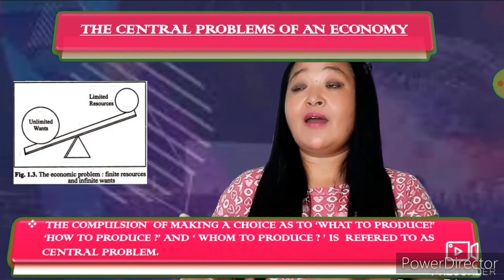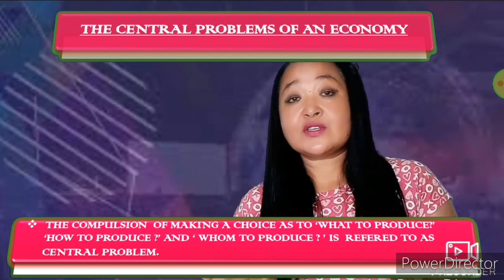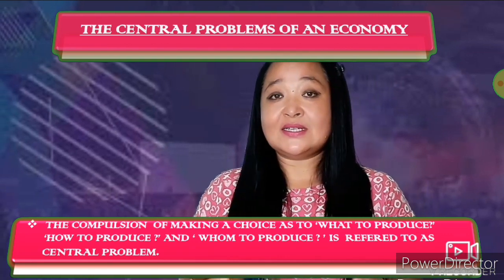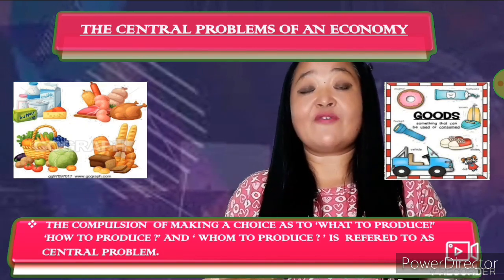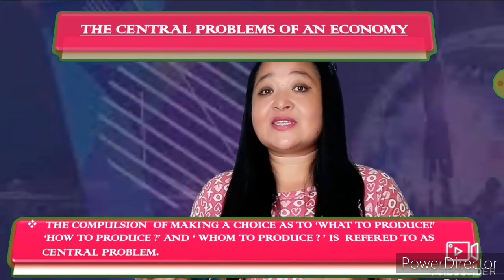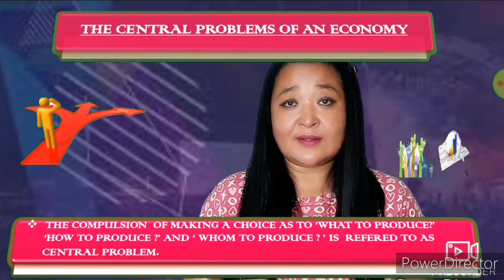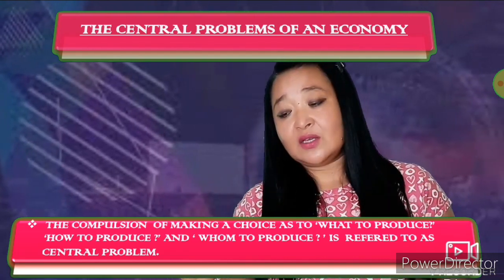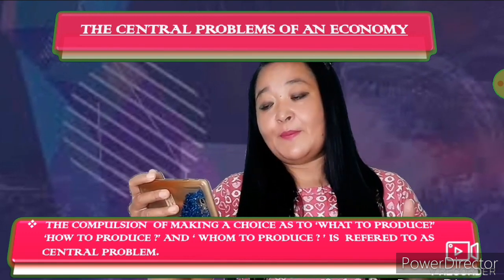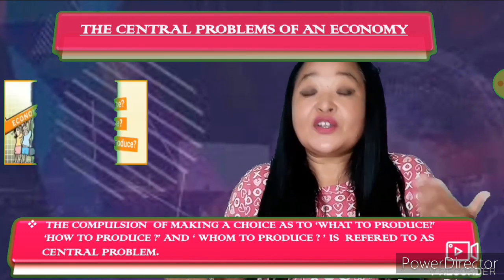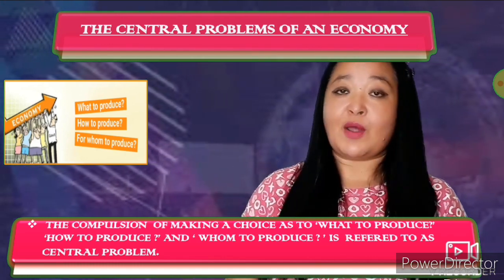So human wants are unlimited, so which want to satisfy first? And the resources are limited, isn't it? So which goods are to be produced first? And these resources have alternative uses, so where to allocate these resources first? So there comes a choice, there comes a problem of choice in the economy. So the central problem of economy is nothing but the compulsion of making a choice as to what to produce, how to produce, and for whom to produce.